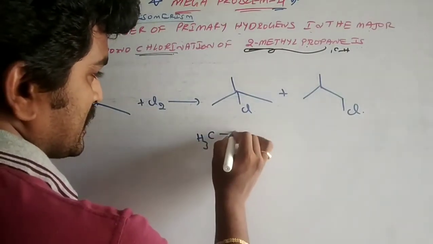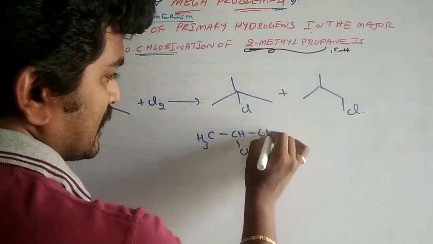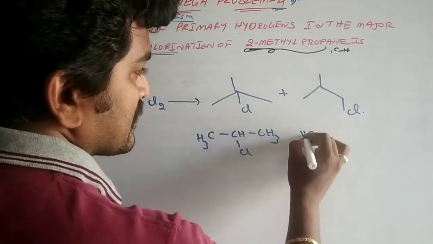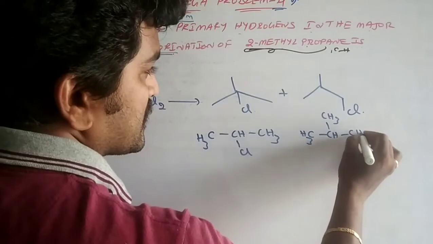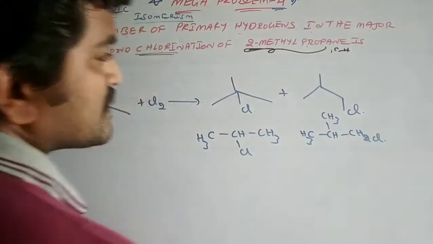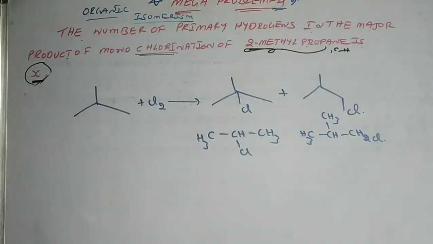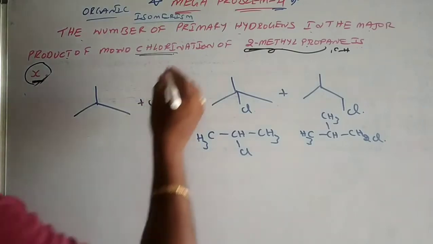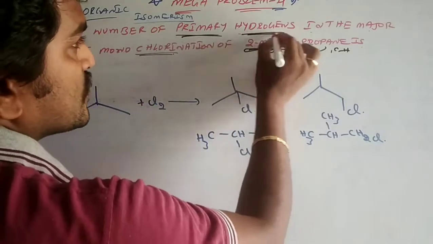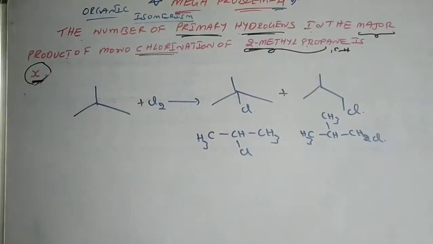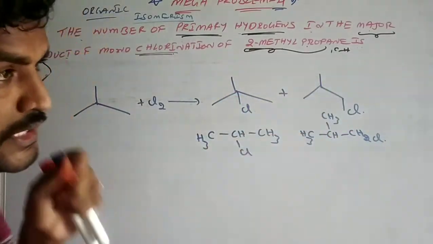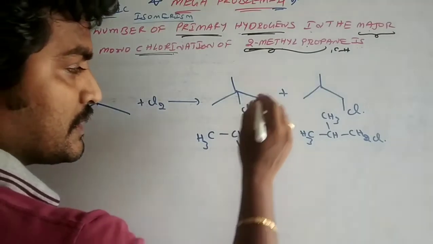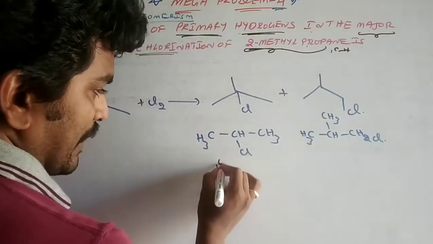So CH3, CHCl, CH3, CH3, and CH3, CH, CH3, CH2Cl will come. Here they are asking you primary hydrogens in the major product. First you have to see which is the major product among these two. After that you have to count primary hydrogens.